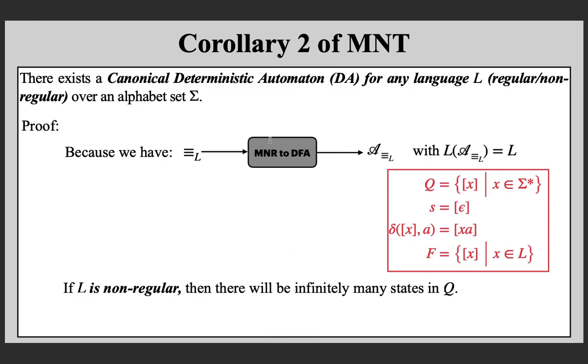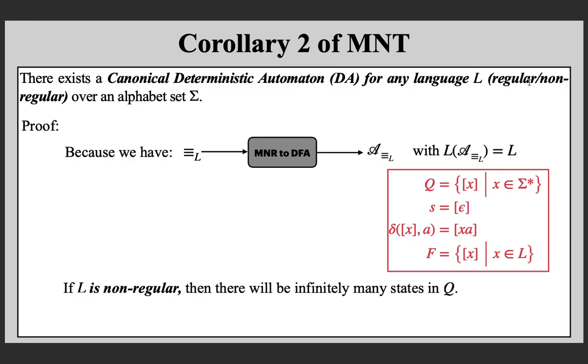And if it is regular, you will have only finitely many states in this automaton, and hence the automaton will be a finite state deterministic automaton. If it has infinitely many equivalence classes, you will get an automaton with infinitely many states. But in both cases, by definition, you are getting a deterministic automaton for the given language, regardless of whether the language is regular or not.